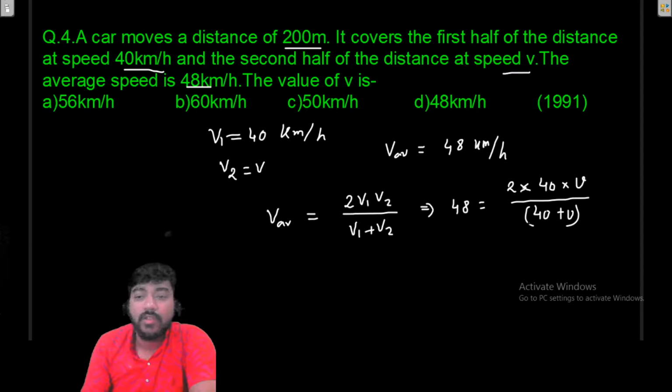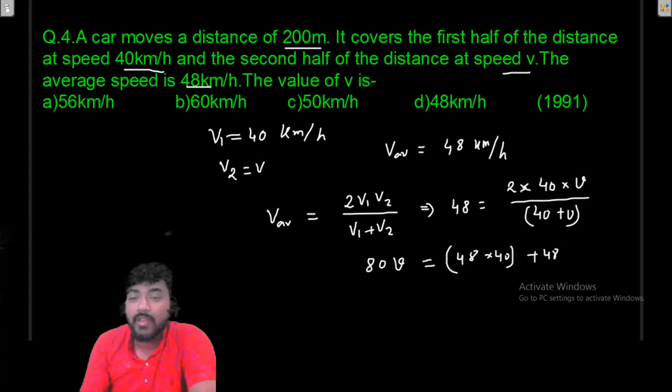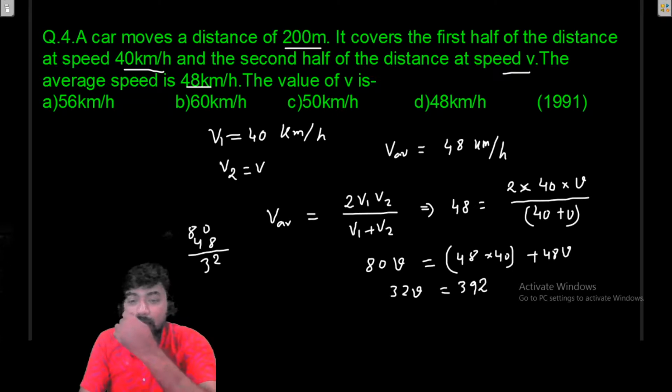Okay, so if you calculate you will get... if you want, I can calculate this for you. So it will be 80v is equal to 48 into 40 plus 48v. So 80v minus 48v, here will be 80 and here is 48, so we will have 32v, and that will be equal to 48 into 40, which is 1920.